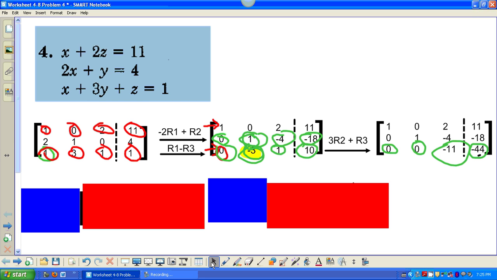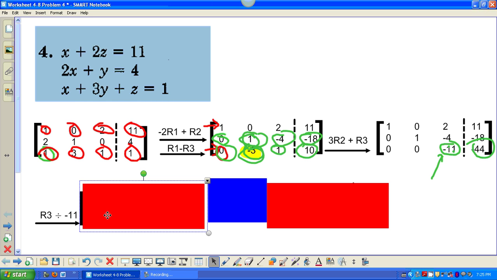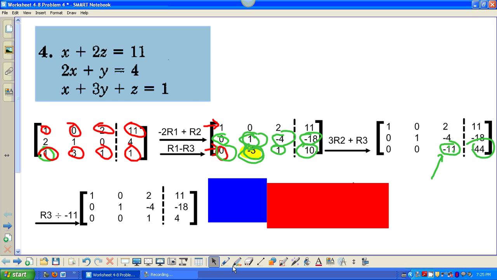In my opinion, that's the hardest part of the problem. You're home free because you have the entire bottom triangle mapped out like the identity. And what's nice is -11 and -44 are both divisible by -11, and I can make this a 1. So that's what I'm going to do in my next step. I'm just going to divide through row 3 by negative 11, and then I have the bottom half of my identity triangle ready to go.